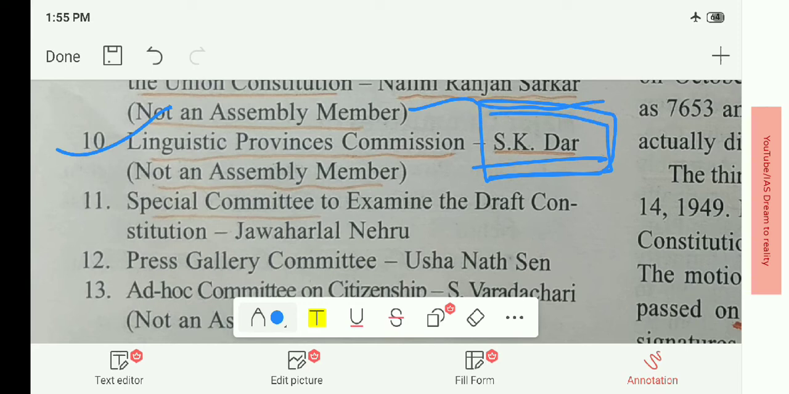We will deal with this Linguistic Provinces Commission, the S.K. Dhar Commission, in upcoming sessions, as it is important because it led to the formation of states on the linguistic basis. S.K. Dhar rejected the formation of states on the linguistic basis, but many commissions were appointed by the government of India later, and that led to the formation of the first linguistic state, Andhra Pradesh, then Karnataka. Many states have been formed on the linguistic basis.